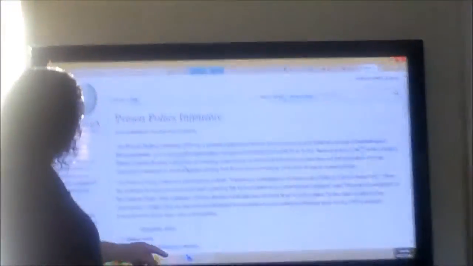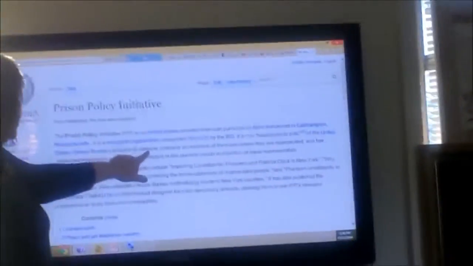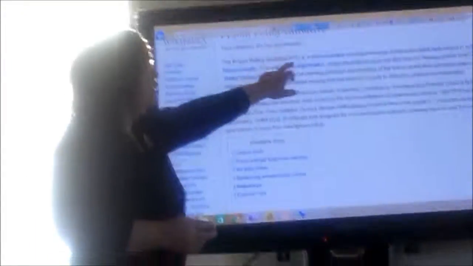So what is the PPI? It is a criminal justice-oriented American public policy think tank based in Easthampton, Massachusetts. It's a nonprofit organization. It is the leading public critic of the United States Census Bureau's practice of counting prisoners in the towns where they are incarcerated, and has conducted research in several states proving that this practice results in distortion of equal representation. PPI is an organization that's designed to help improve society by understanding what its problem is.